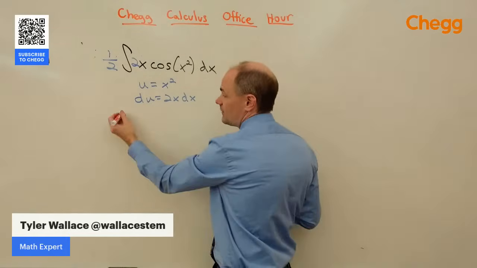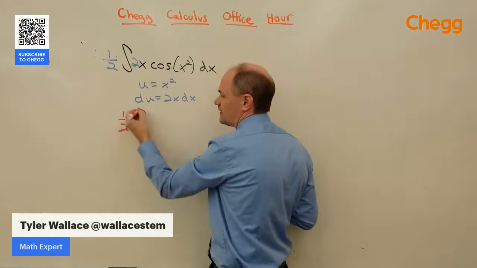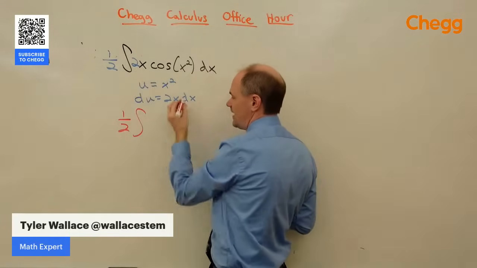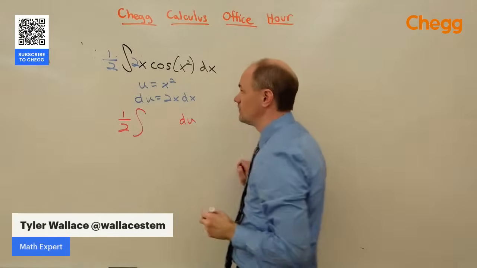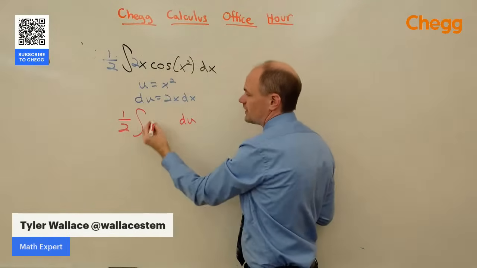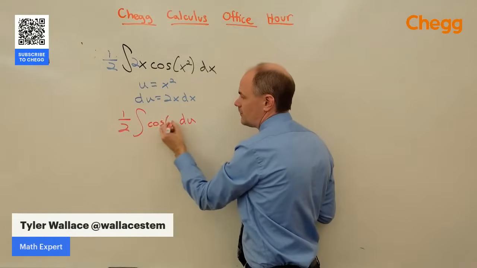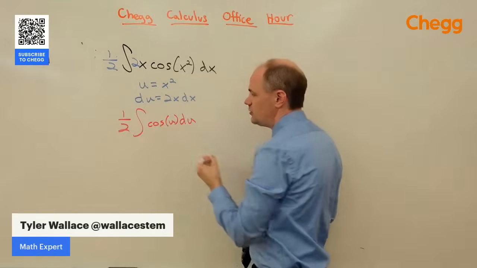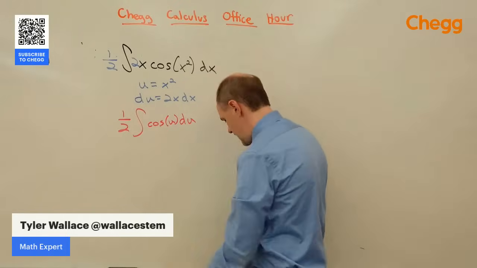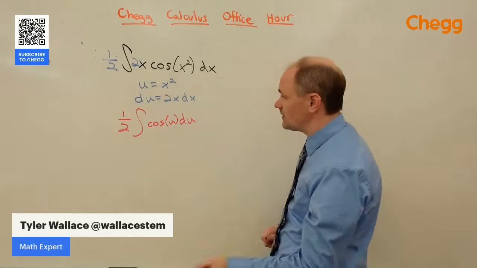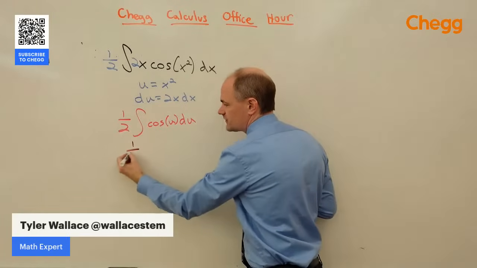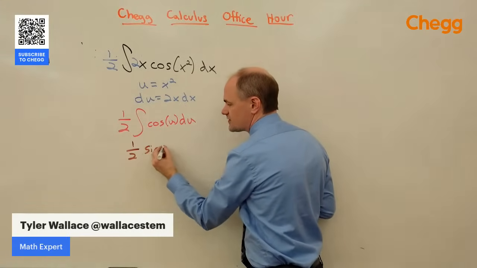When I do that, we end up with 1/2 outside of the integral. The 2x dx all is going to become du. What's left is the cosine of x squared, but the x squared is just u. And this integral, we know how to solve. The antiderivative of cosine is just the sine.